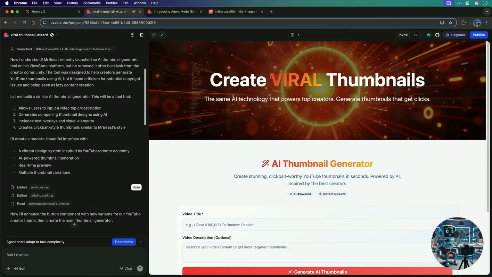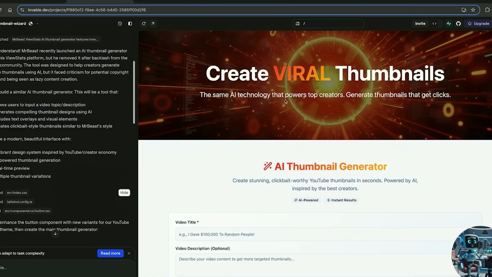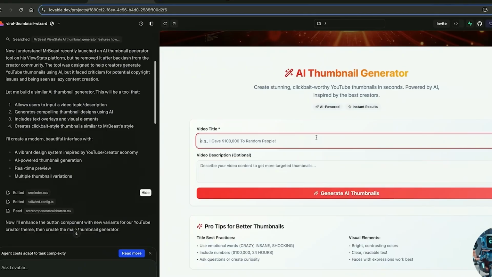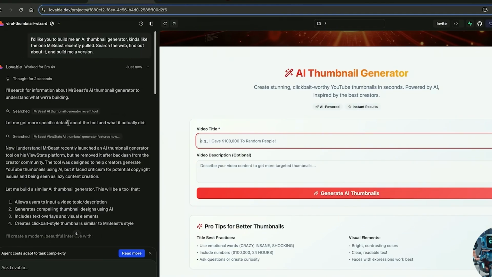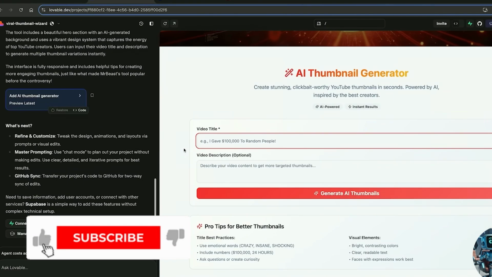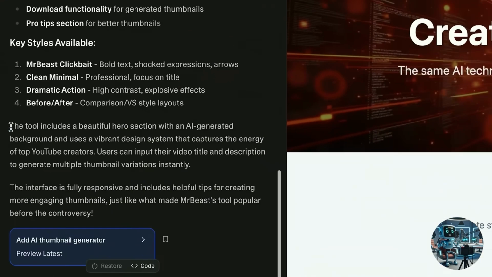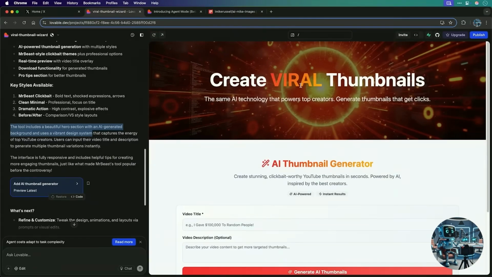All right, here we are back. Create viral thumbnails, the same AI technology that powers top creators. Oh my goodness, this is amazing. It's basically built a clone of MrBeast's app in one prompt using the agent to search the web and also think through what it's going to do. Another thing I want you to note here is that the agent can create images, and it says the tool includes a beautiful hero section with an AI-generated background that uses a vibrant design system. So this image here was generated by the Lovable agent.